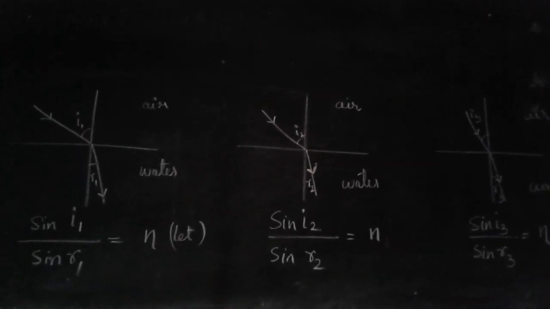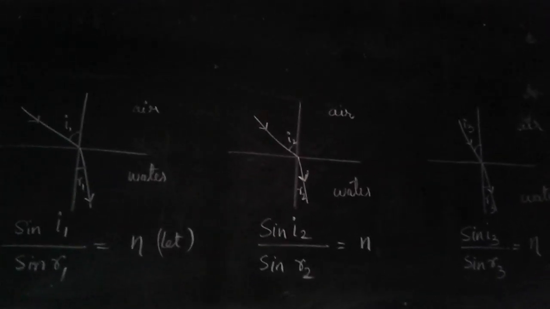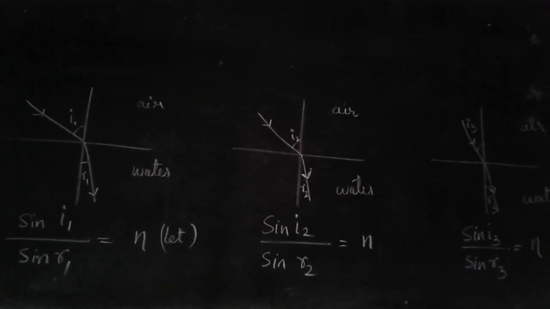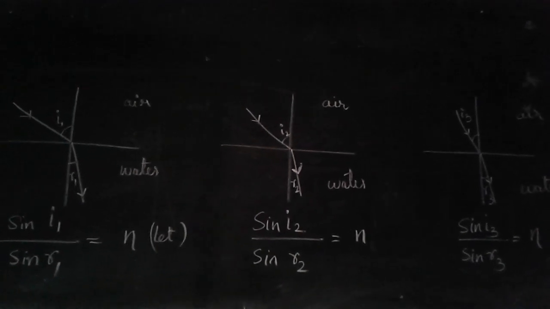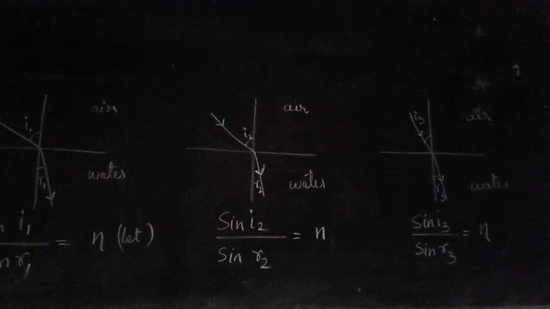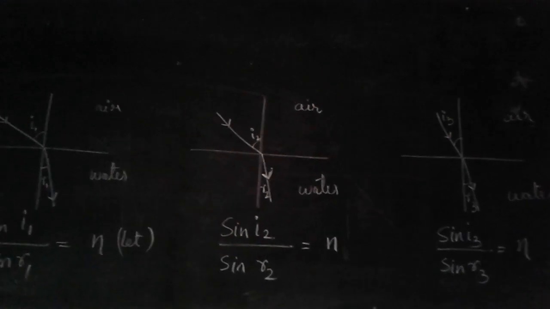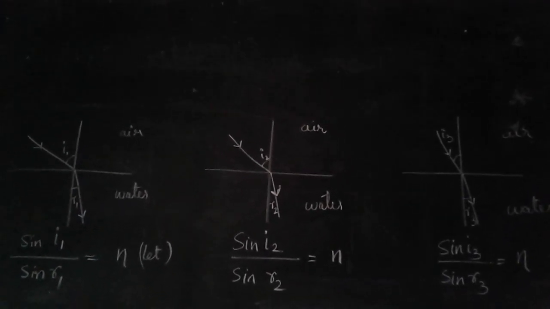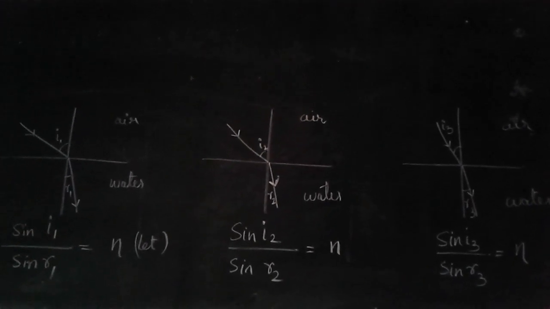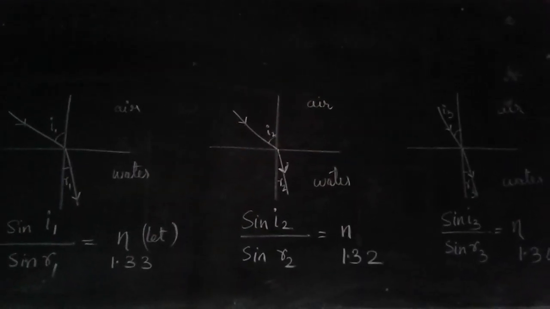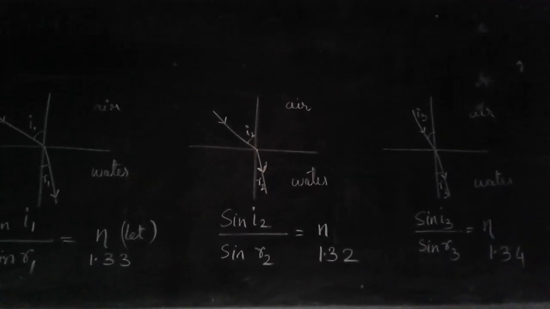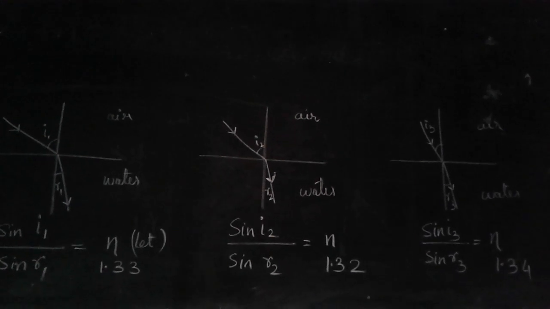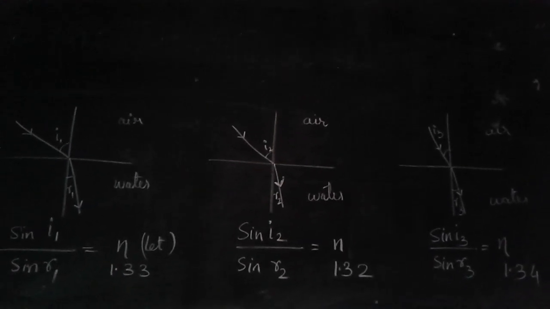Now, when we are calculating sin I by sin R, we see that when we calculate sin I1 upon sin R1, it comes out to a value. Let us say that value is n. Then for sin I2 upon sin R2, the value comes out to be n again. For sin I3 upon sin R3, the value again comes out to be n. n can be taken as any number. Let us suppose that the number comes out to be 1.33, another one 1.32 and another one 1.34. This is just an example. I have taken a number.